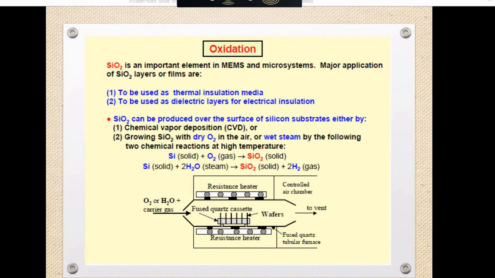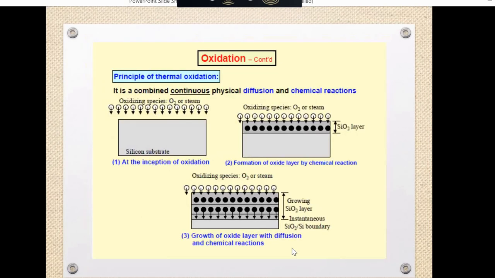So oxygen is blown into the tubular furnace for the oxidation of the wafer, and another thing is that either steam or O2 is blown in to get SiO2 films. So this is the process of thermal oxidation. In this method we can calculate the rate of thermal oxidation. So basically, we learn the principle of thermal oxidation.